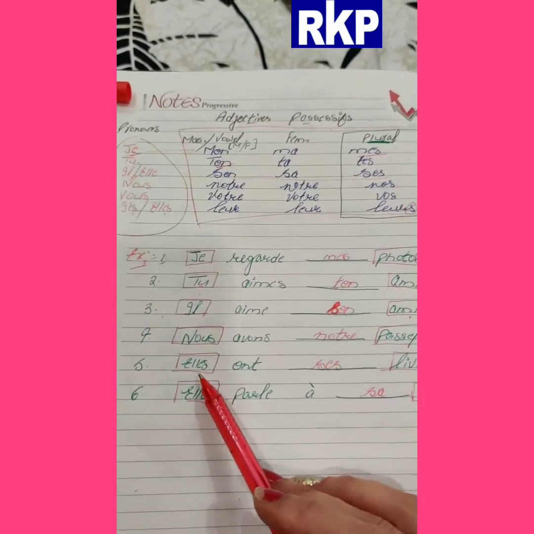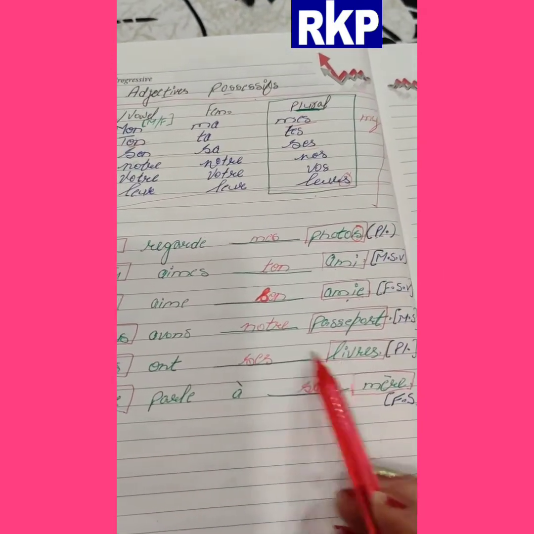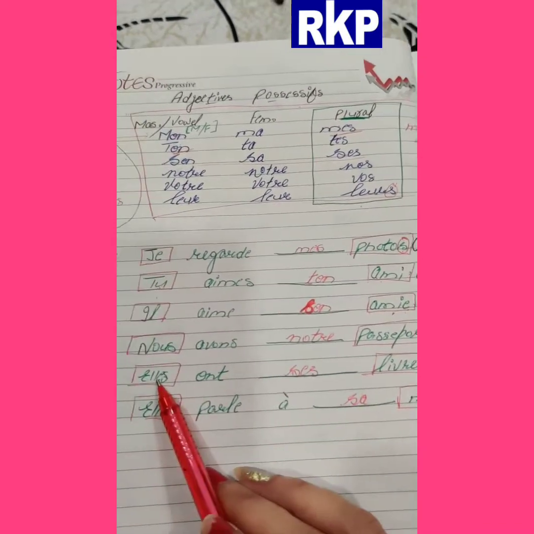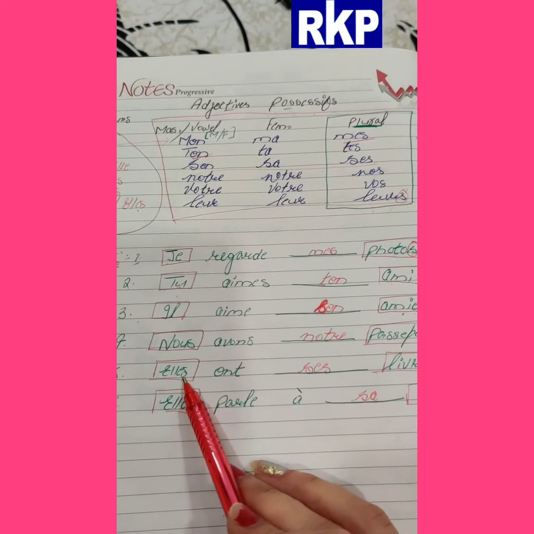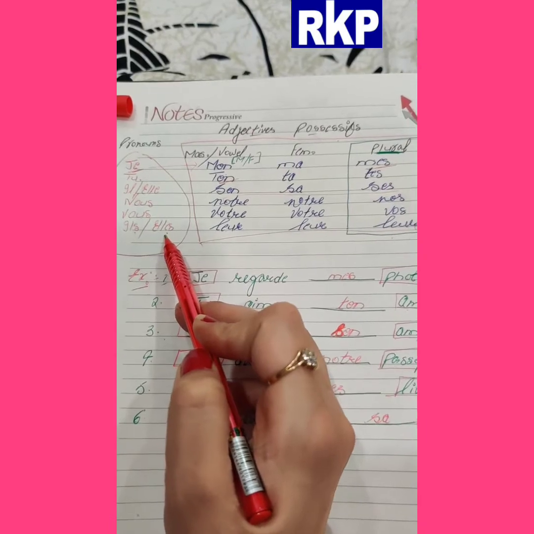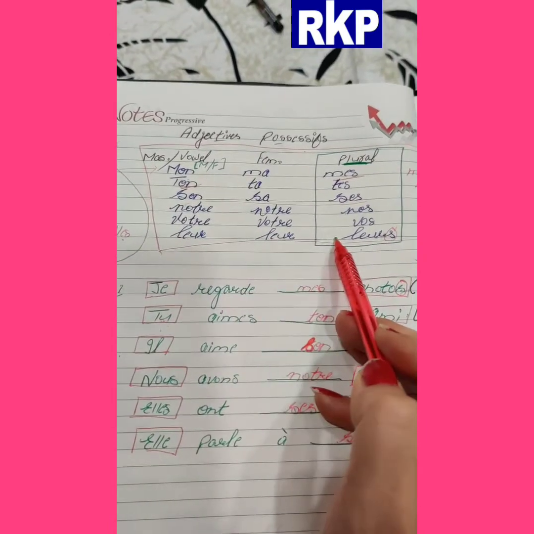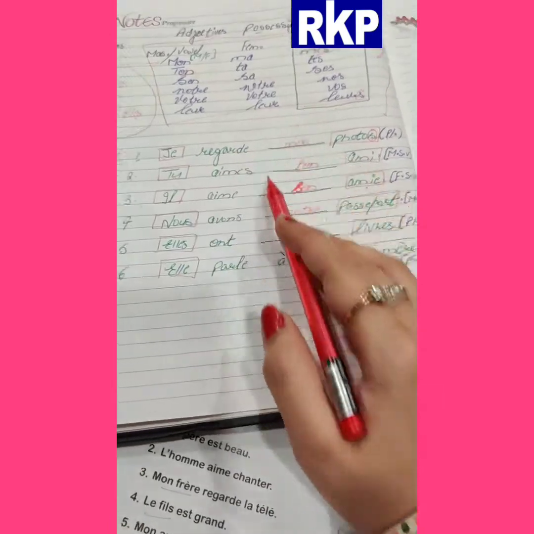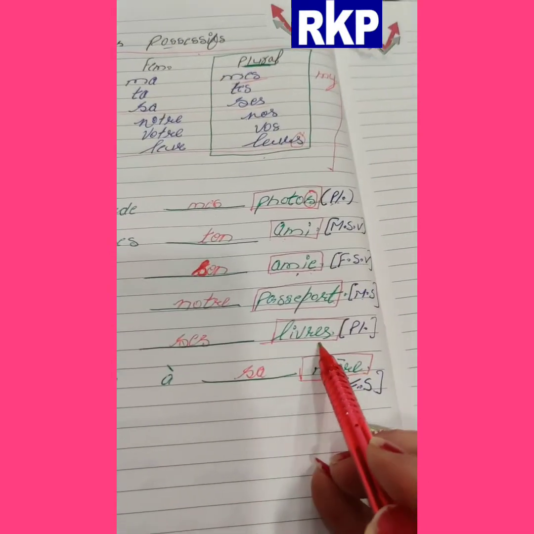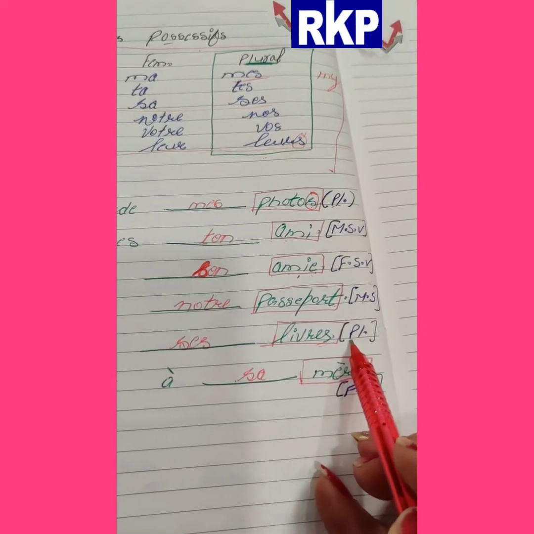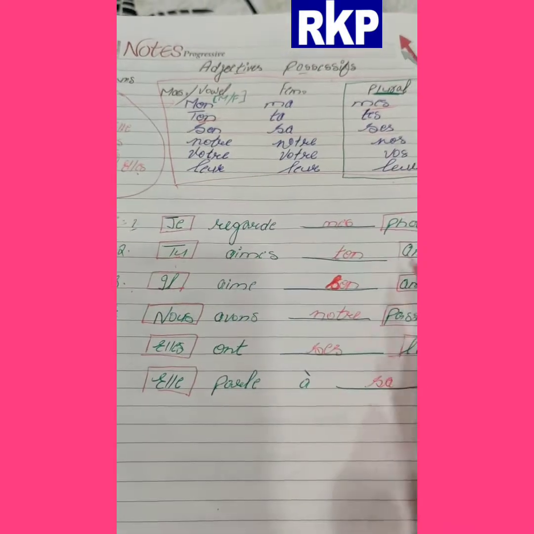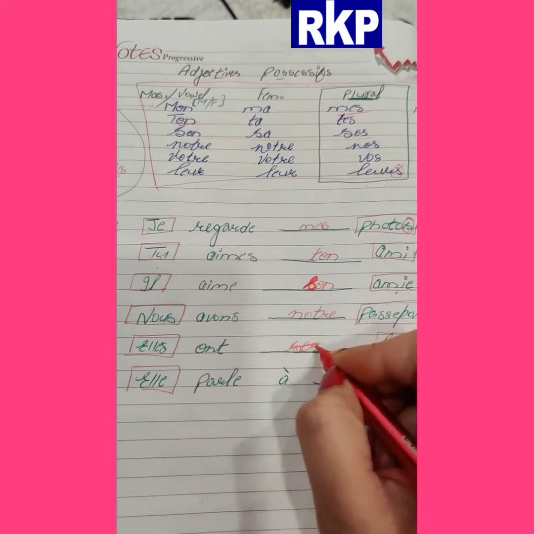Then the fifth one, 'ils zone dash livres'. Circle ils as the subject and circle the word after the blank, livres. This is ils, not il; this is plural ils. So this line will come: leur and leurs. Now which of these comes depends on livres. It is ending with s, this is plural, so what will come? According to ils, leurs will come.